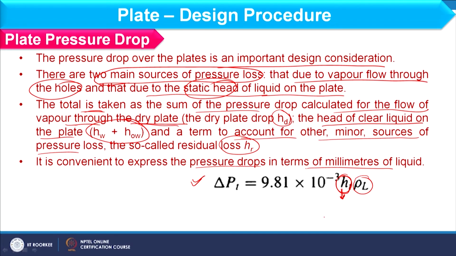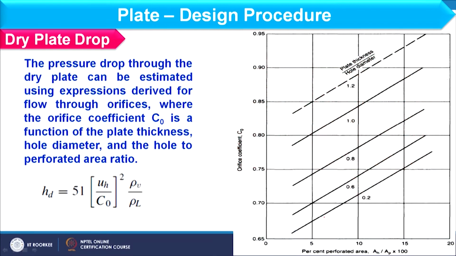So, we will see how to find this. If you see what parameters we can account in h_t calculation, first is h_d, which is the dry plate pressure drop, second the static head, and third is the residual loss h_r. So, let us see first of all how to find out dry plate pressure drop, that is h_d.